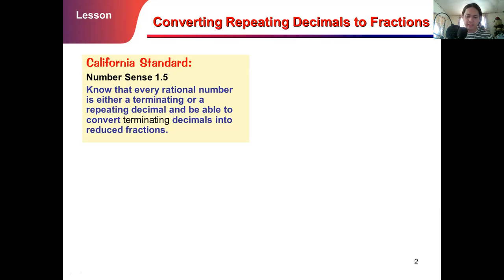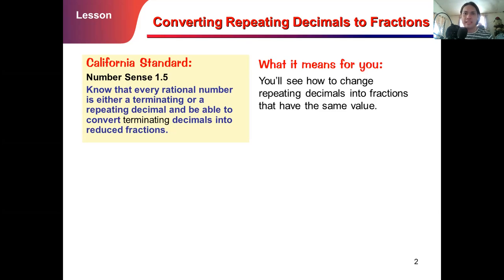When we say non-terminating, that means repeating. So again, every rational number is either a terminating or a repeating decimal, and we are going to convert terminating decimals into reduced fractions. You will see how to change repeating decimals into fractions that have the same value.